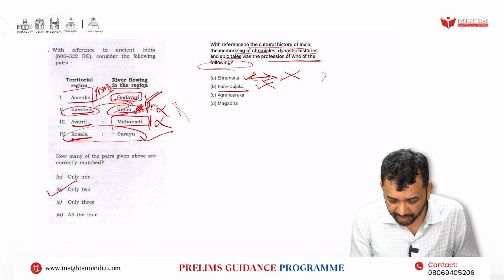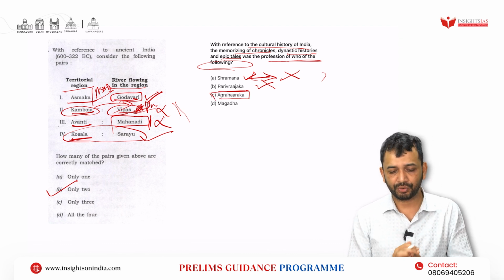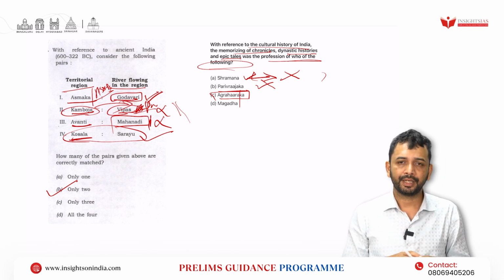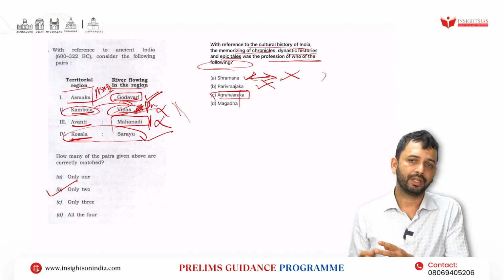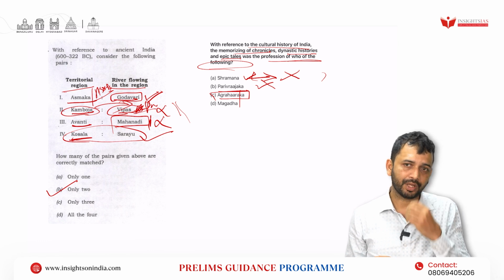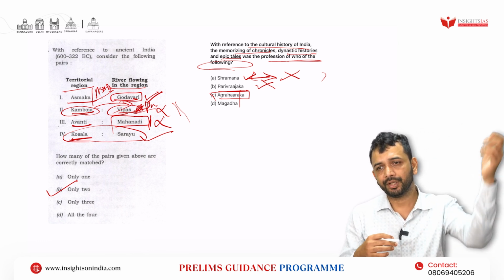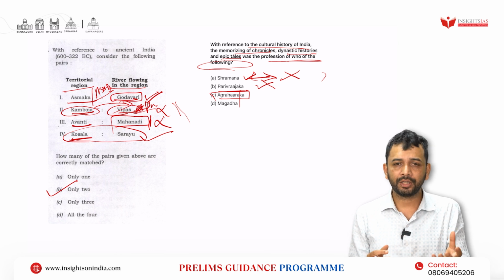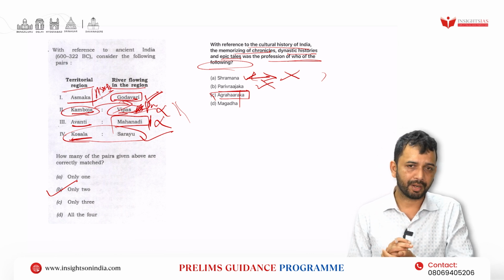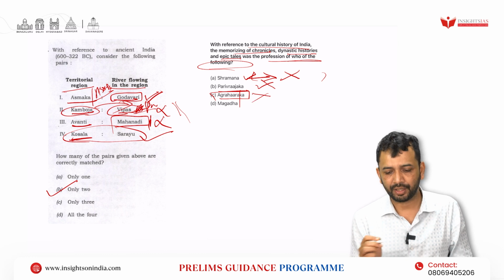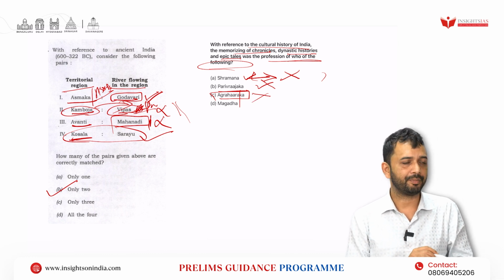Now, Agraharikas, right? If you cut the word here, Agrahara, that is the Brahmin priest. Even if you have seen, the Satavahanas were giving the lands, right? Devadana for agraharas. So all these are basically related to the Brahmin priest, right? So this is also not related to memorizing the chronicle or dynastic history or epic tales.